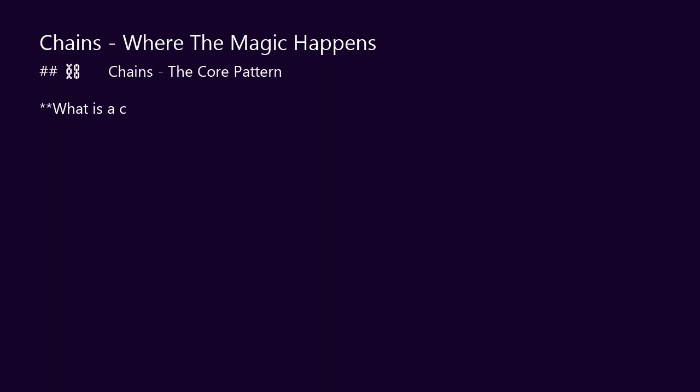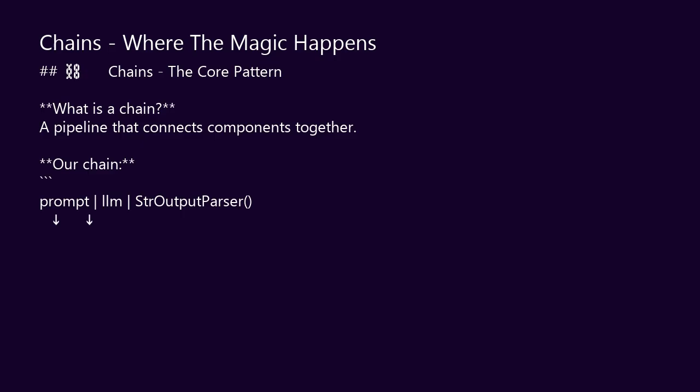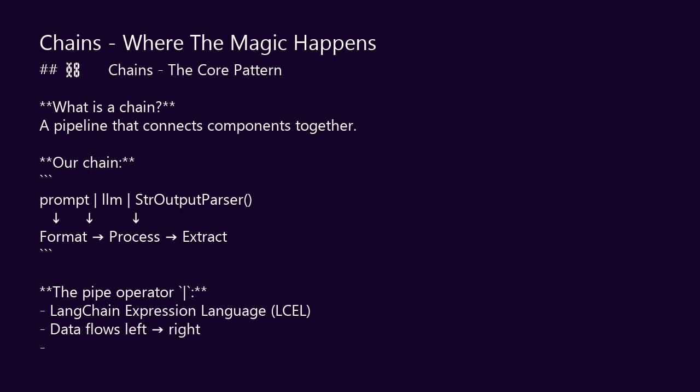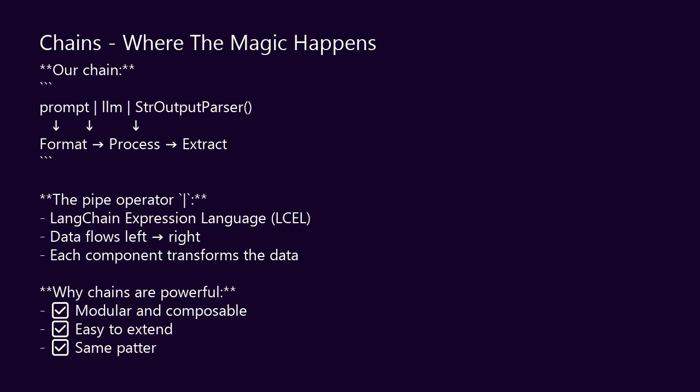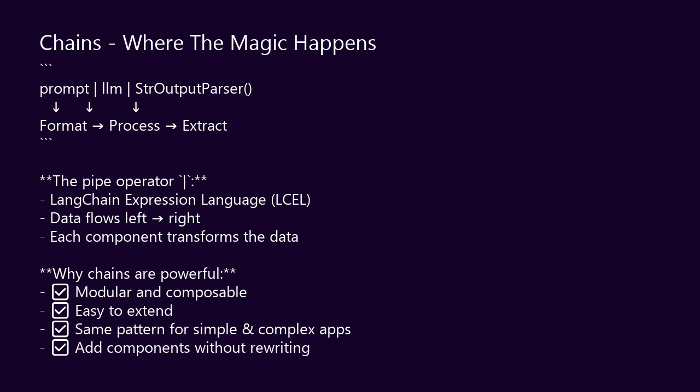Now here's where LangChain earns its name. We have a prompt template. We have an AI connection. But they're separate pieces. A chain links them together into a pipeline. Think of it like a factory assembly line. Raw material goes in one end, finished product comes out the other.